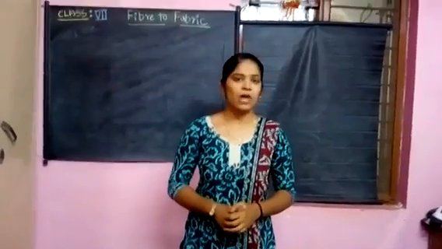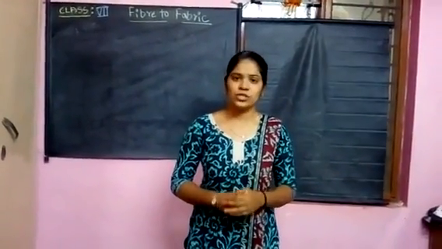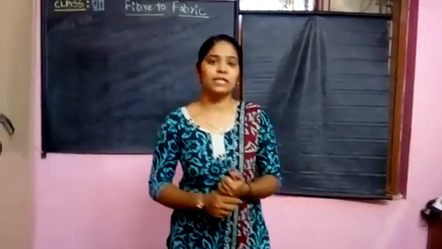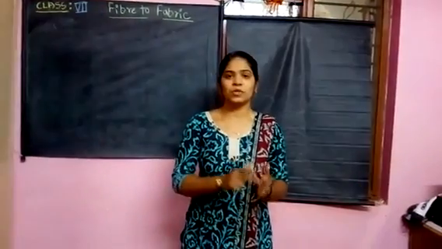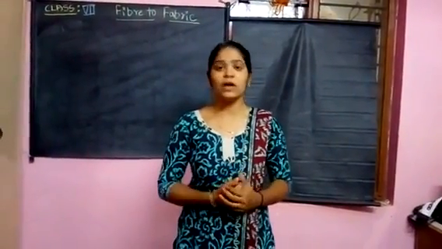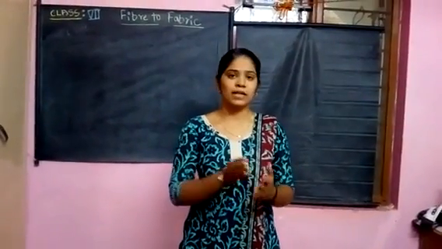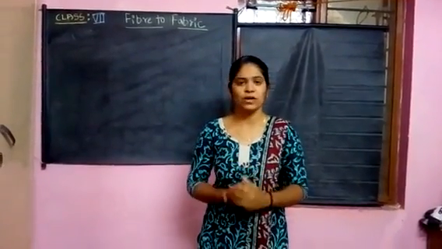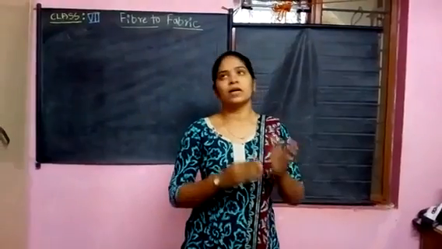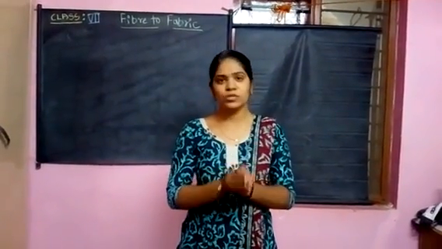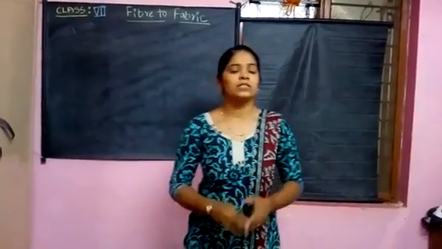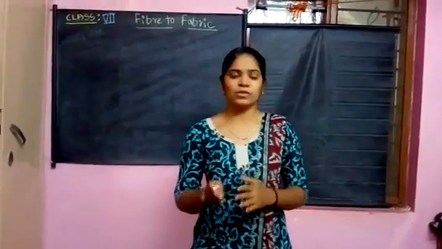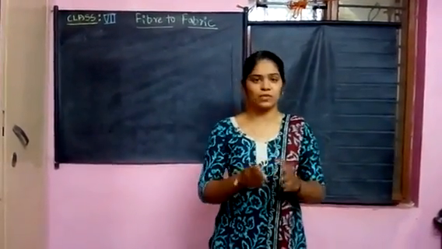In the last classes, we have completed two chapters: one is nutrition in plants and another one is nutrition in animals. In the previous class, you studied how nutrition takes place in animals by the process called digestion. What are the main parts involved in the digestion process in human beings as well as in animals? The continuation of the digestion process in animals includes six major parts, and some of the parts are the same as in human beings.